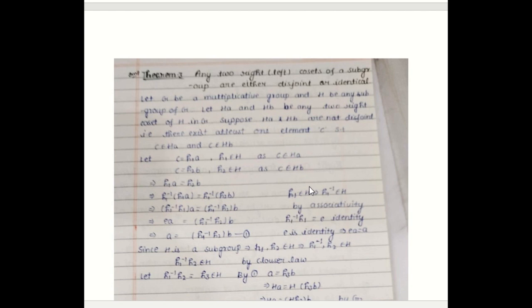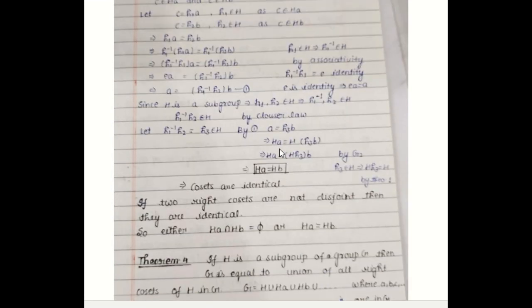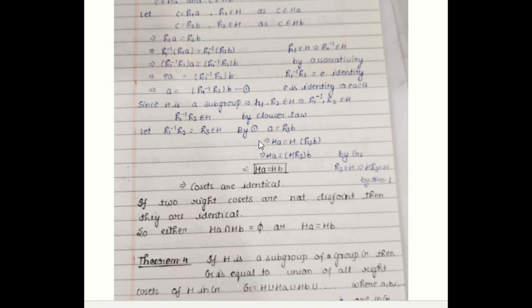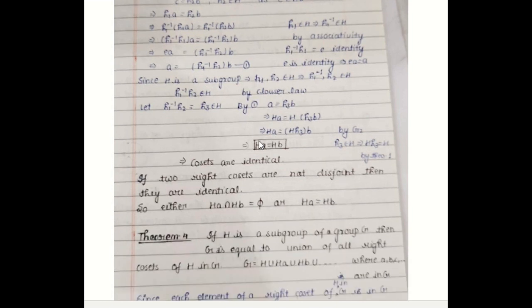That means if one element in two right cosets of H in G is common, then all the elements will be common. That is, you can easily say the two right cosets are either disjoint or identical. So this is a very important theorem. Either disjoint or identical.